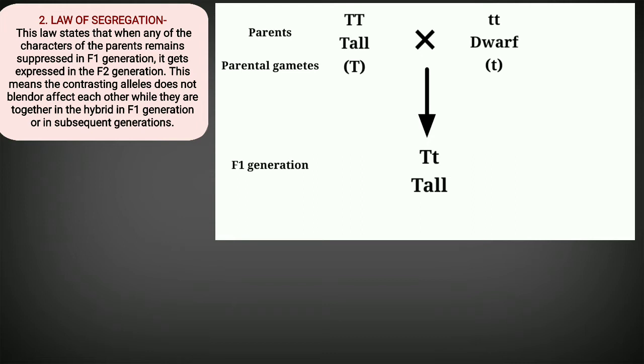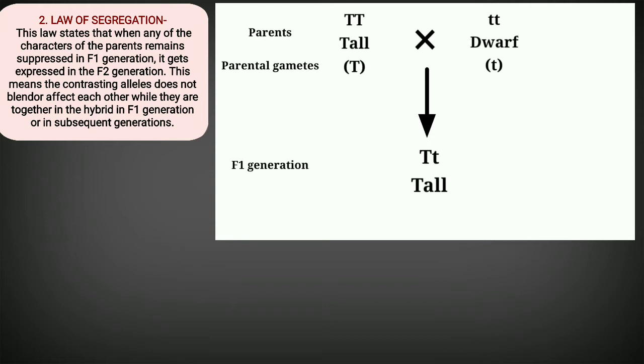Both the parents produced gametes. As the tall plant was homozygous, the gametes that the tall plant produced were with the allele capital T. As we know, the gametes bear only a haploid set of chromosomes, and small t is for the dwarf parent.